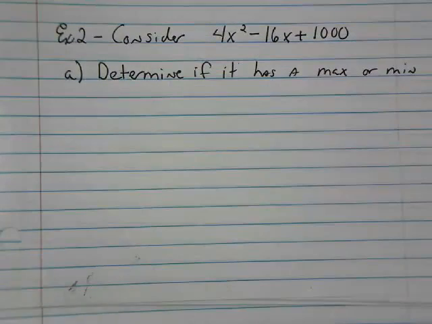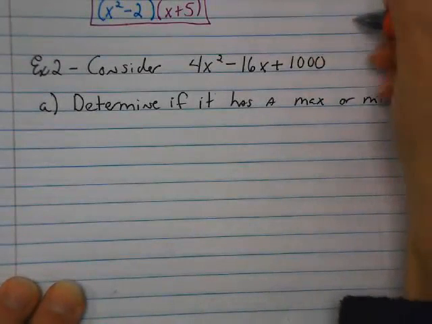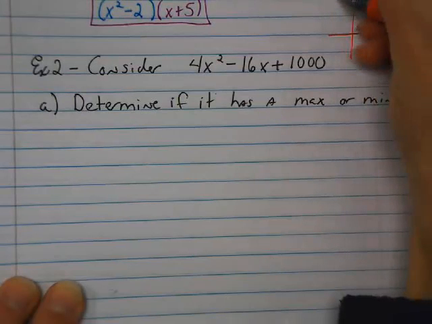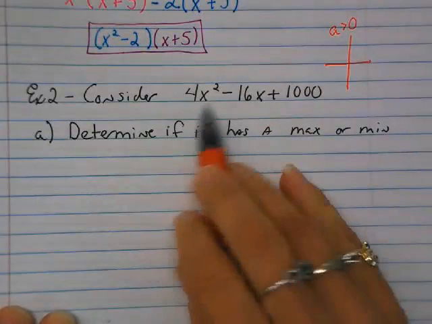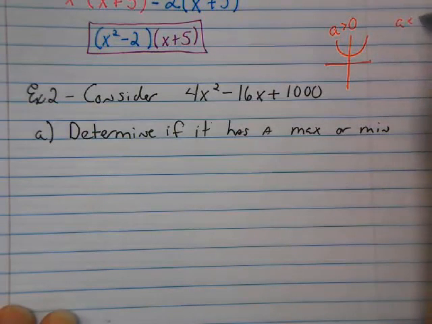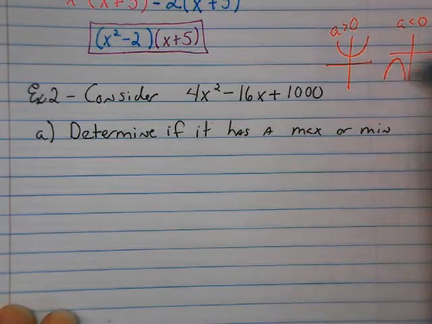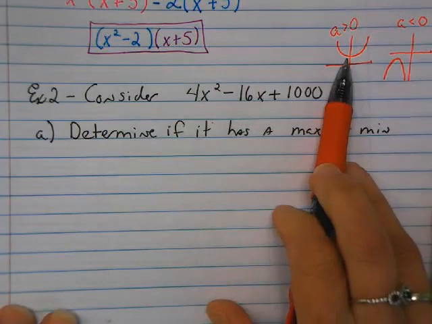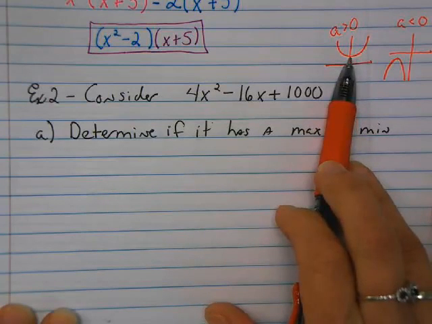So think about how the parabola would open. Okay, so kind of as a side note, think about if a is greater than 0. If the term in front of the x squared is greater than 0, your parabola opens up. And if a is less than 0, your parabola opens down. So a parabola that has an a greater than 0 is this a minimum or a maximum?